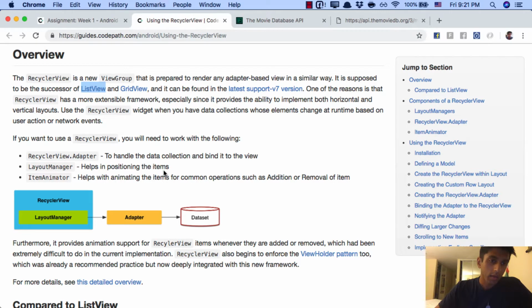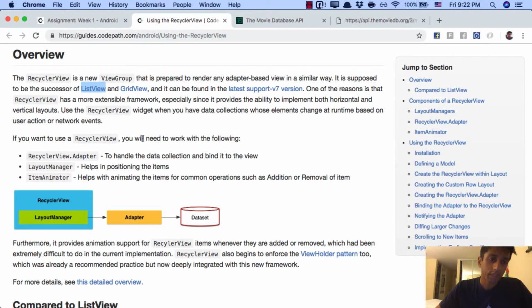So this begs the question, why are we using a recycler view? Because there's kind of a lot going on. It's not really clear what the benefits are. The main benefit is that recycler view will guarantee that you have at least some level of efficiency when you're rendering this list of data. So one thing to keep in mind is that unlike your computer, your phone is typically not being charged, right? So you want to be aware of the resources that you're using on your phone as an application developer. You don't want to do something very wasteful, which will consume a lot of bandwidth and will drain the battery. And so recycler view will help you do that.